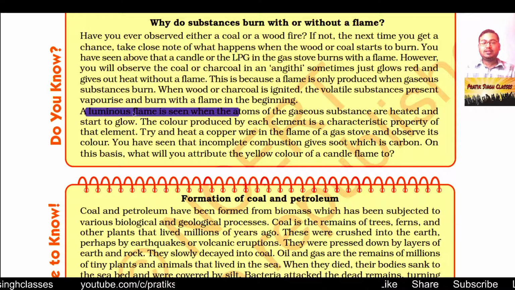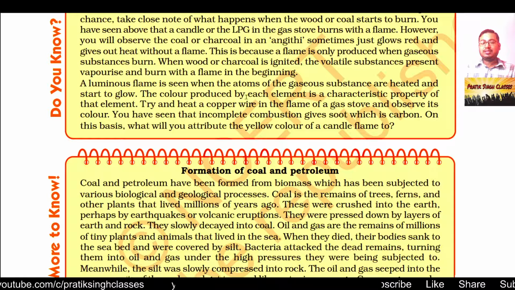As given here, a luminous flame is seen when the atoms of the gaseous substances are heated and start to glow. The color produced by each element is a characteristic property of that element. This means different elements in gaseous form, when they catch fire, will give different illumination, that means different colored light. Try to heat a copper wire in the flame of a gas stove and observe its color. After the copper wire becomes superheated, what changes happen in its color, or whether it changes in luster.